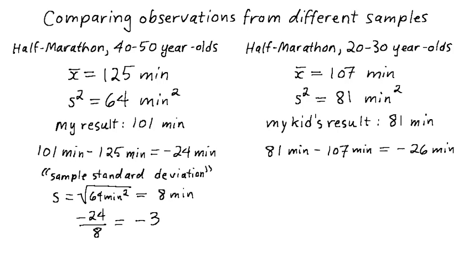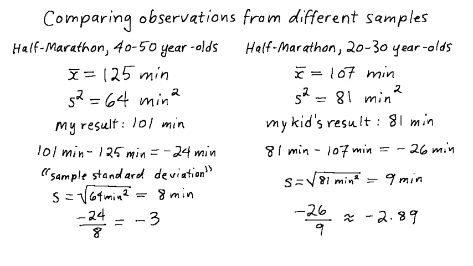Now let's look at my kid's result in the same way. They've posted a -26 minutes, but when this is divided by the sample standard deviation, which in this case is 9 minutes, we find that the normalized result is about -2.89. This is 2.89 standard deviations below the sample mean. Overall, then, it seems that my normalized result is more extreme in the negative direction than the one posted by my kid. In my books, that's evidence that I'm faster.